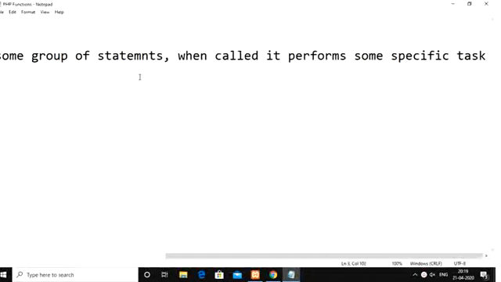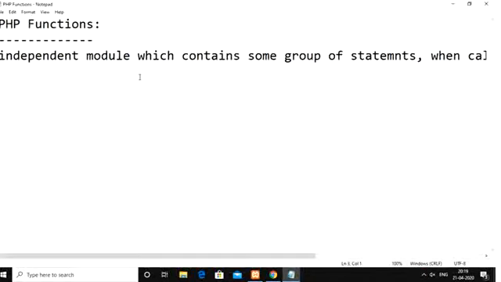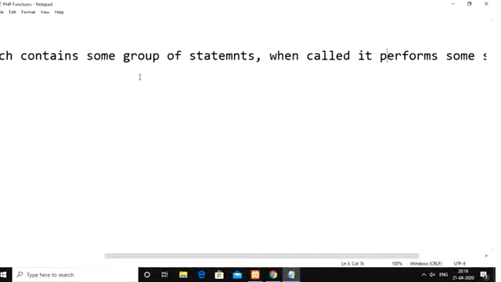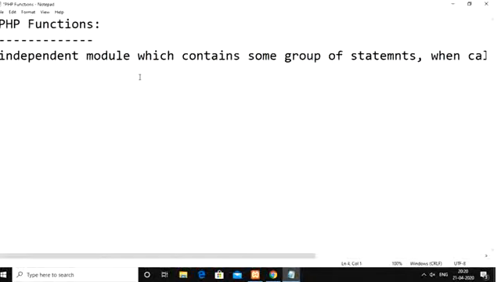That kind of collection of statements, to which we provide one name, we generally call a function. It is basically a module containing a collection of statements, and whenever we call that function, it performs some kind of action or operation. That is what we generally call a function.